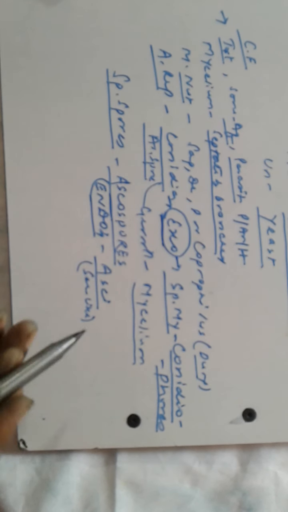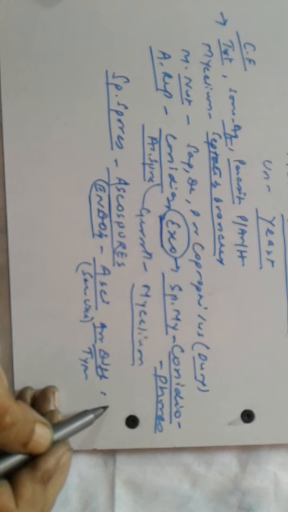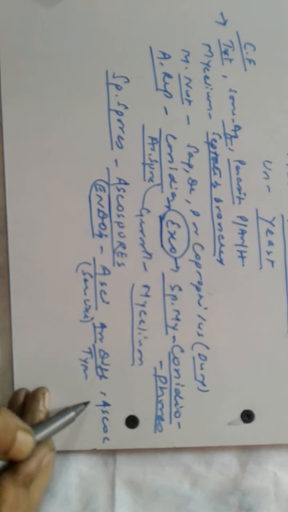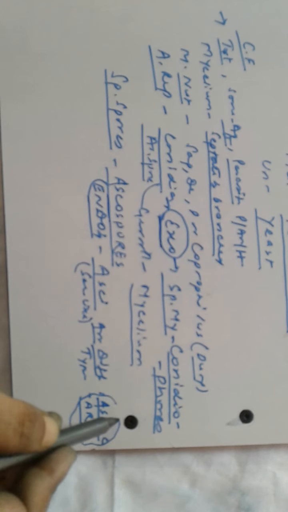These asci are arranged in different types of fruiting bodies, and these fruiting bodies are known as ascocarps.